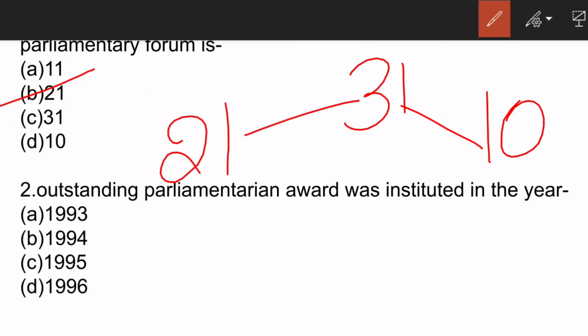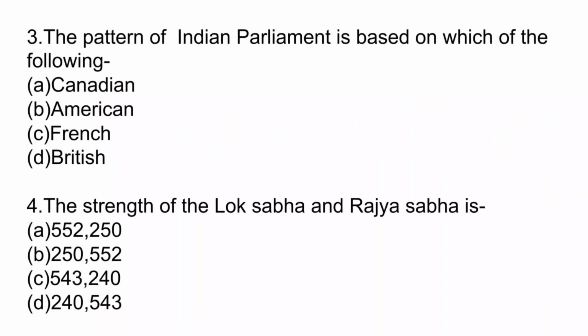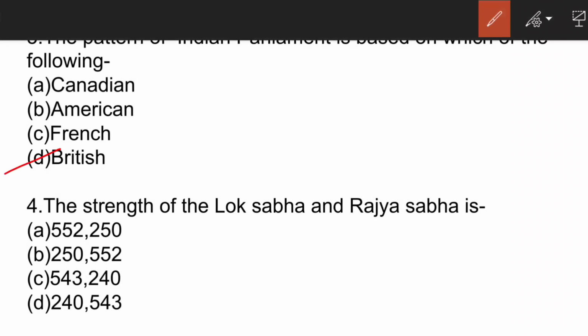Here the correct answer is option C, 1995. Let's move to the next slide. The pattern of Indian Parliament is based on which of the following? The correct answer is option D, British.